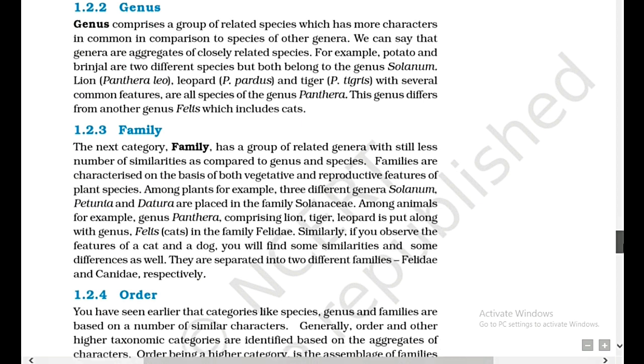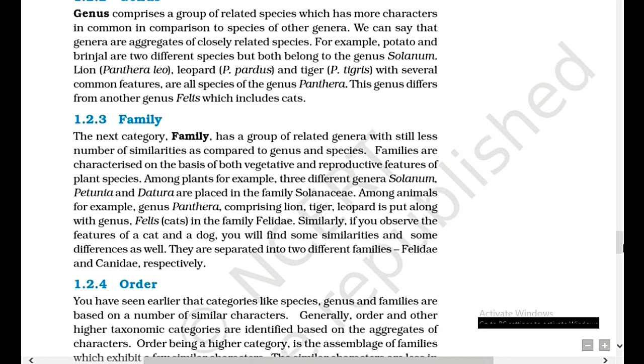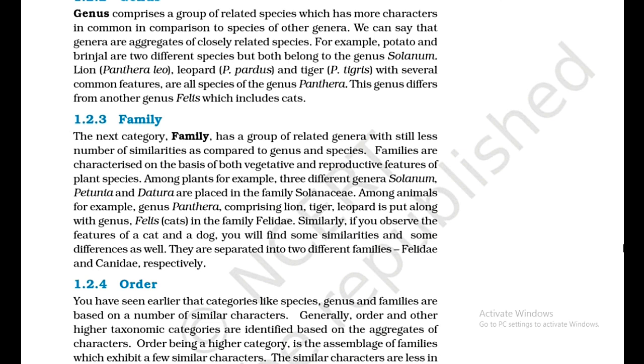1.2.2 Genus. Genus comprises a group of related species which has more characters in common in comparison to species of other genera. We can say that genera are aggregates of closely related species. For example, potato and brinjal are 2 different species but both belong to the genus Solanum. Lion, Panthera leo, leopard, P. pardus, and tiger, P. tigris, with several common features, are all species of the genus Panthera. This genus differs from another genus, Felis, which includes cats.